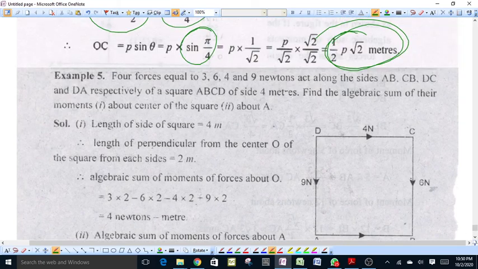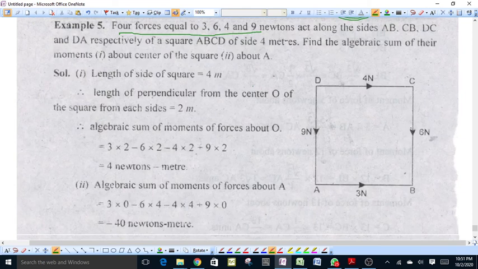See this example. We have four forces equal to 3, 6, 4 and 9 newtons acting along the sides AB, CB, DC and DA respectively of a square ABCD of side 4 meters. We have to find the algebraic sum of moments about the center of the square and about the point A. The length of each side of the square is 4 meters, and the perpendicular distance from the center of the square on each side will be equal to 2 meters.